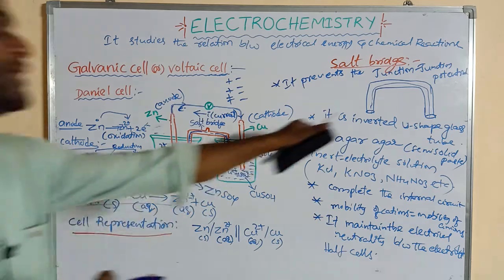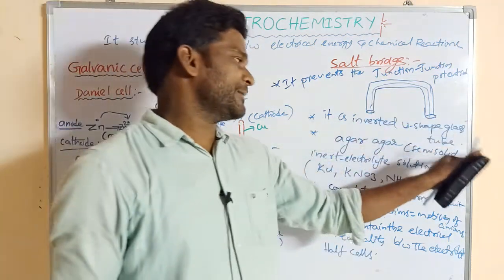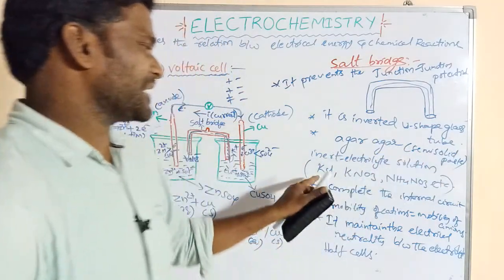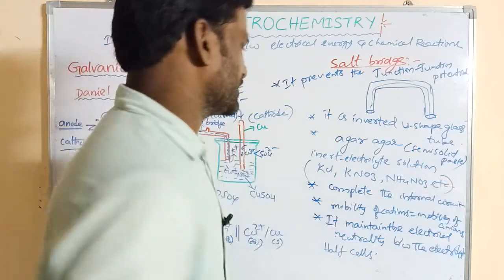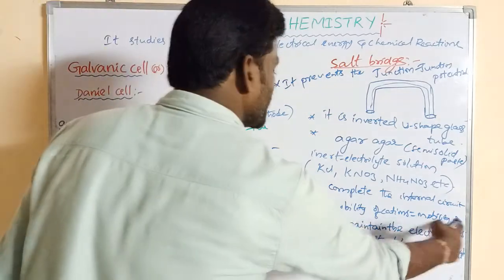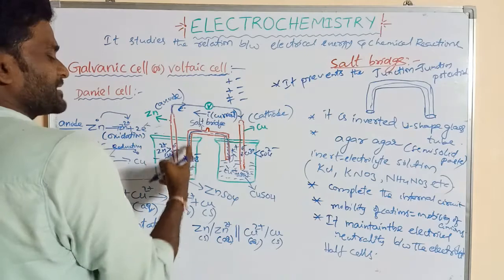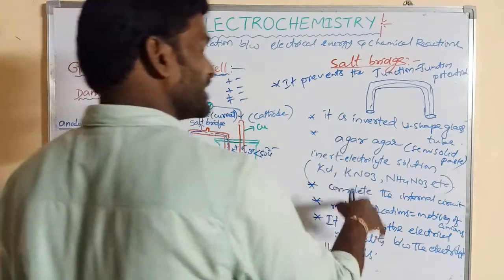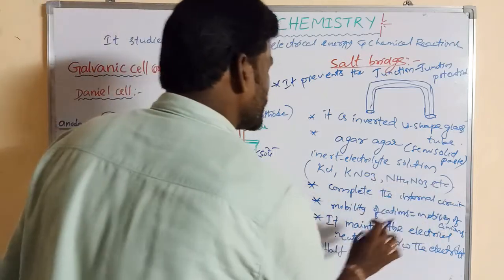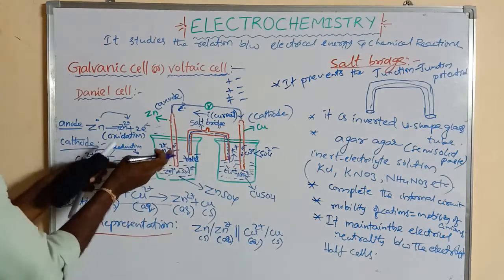So it is an inverted U-shaped glass tube. It is filled with agar gel, a semi-solid paste, saturated with inert electrolyte solution like KCl, KNO3, NH4NO3. What is it used for? It completes the internal circuit. Mobility of cations is equal to mobility of anions, so the velocity of K+ is equal to the velocity of NO3-. Similarly, the conductance of cations is equal to the conductance of anions. It maintains electrical neutrality between the electrolytes of the cells.